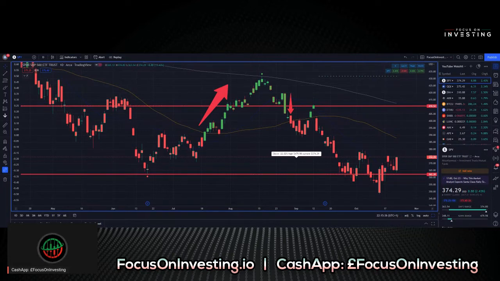All right, without further ado, we're going to run through all of the latest trending assets within the market. So we're going to start today with the SPDR S&P 500 ETF Trust, ticker symbol SPY. Current price is $374.29. We see that the trend filter is red as we're going through a bit of bearish activity.